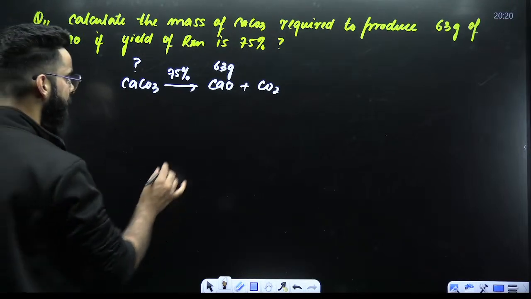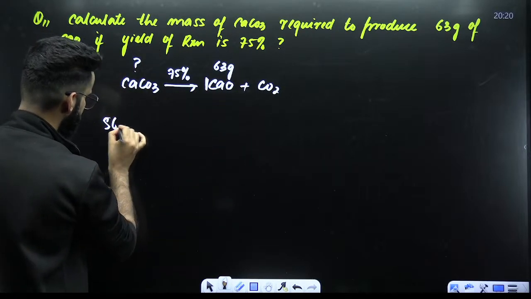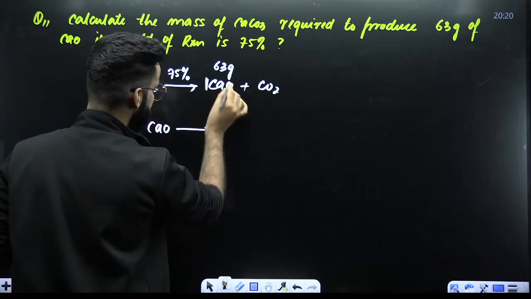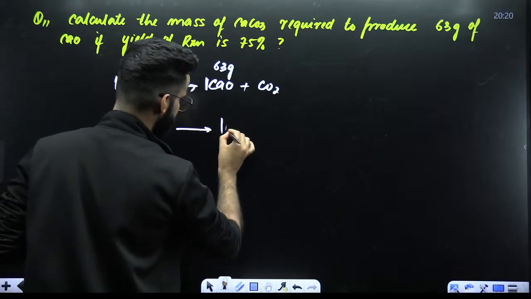Now try to understand. What is the mass of 1 mole of calcium oxide? It is 56 grams. So I'll say 56 grams of calcium oxide is produced from the mass of 1 mole of calcium carbonate. That's 100 grams.